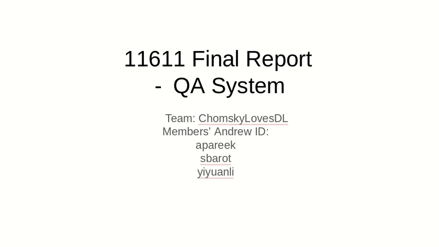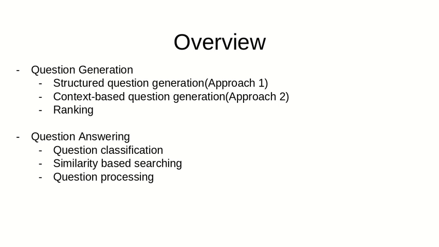This is the final report of ChomskyLovesDL deep learning about question and answering system. The task is to generate question and answers based on Wikipedia. The system consists of question generation part, which generates questions in two approaches, and select n questions from ranking, and the question answering part, which generates answers for each question.